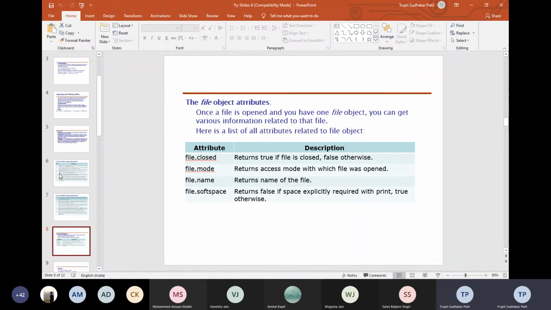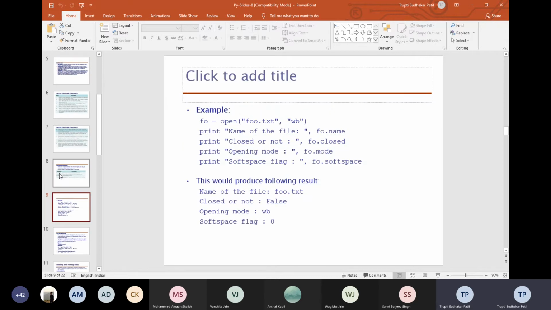Then we have f.mode, where we can access the mode in which the file was opened. f.name returns the file name, and there is f.softspace, which returns false, and softspace explicitly requires a print, if true, otherwise it should be false. Okay, so this function is not used much in softspace, but closed and mode will be used more popularly.